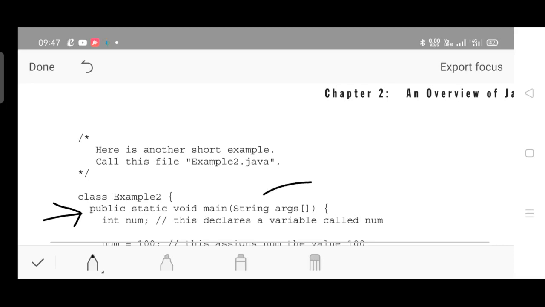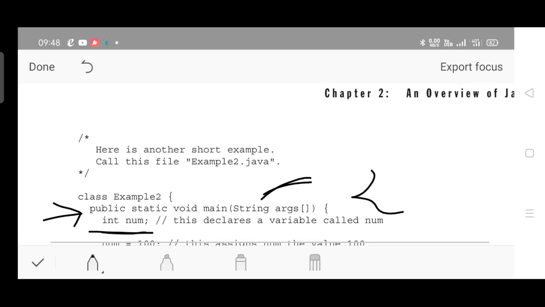Then you have to mention the optional argument. Now the body of main starts with variable declaration. How we declare variables in C and C++, in the same way here. The same data types: int, float, double, char. Additionally, we can have string in Java. The declaration of those data types is the same as we have declared them earlier.